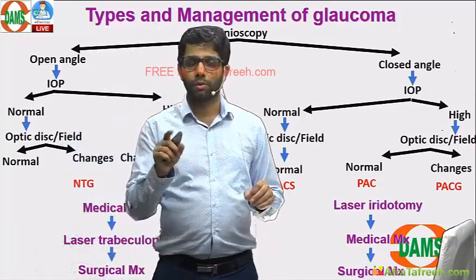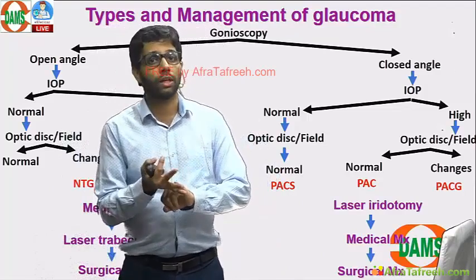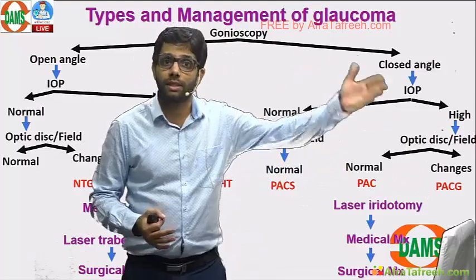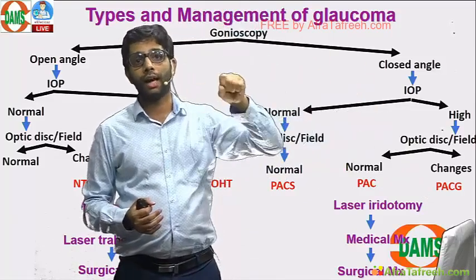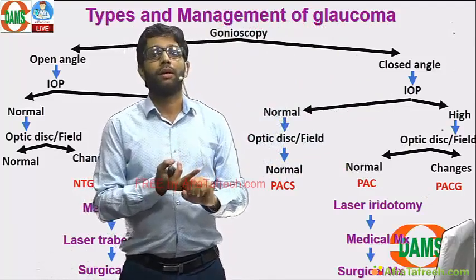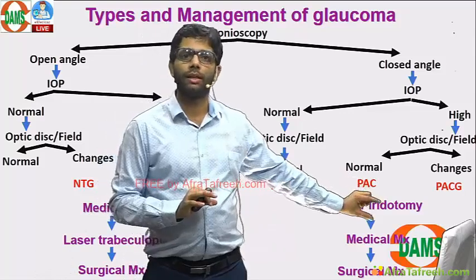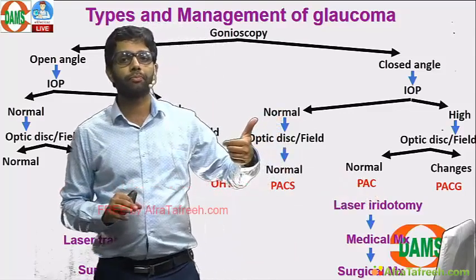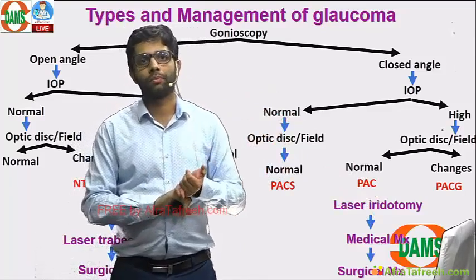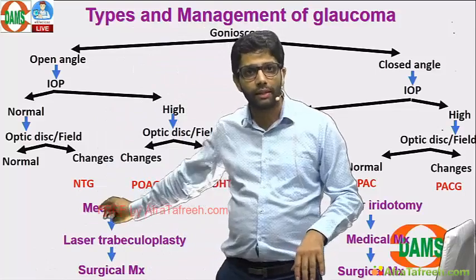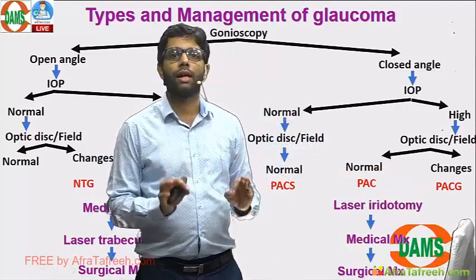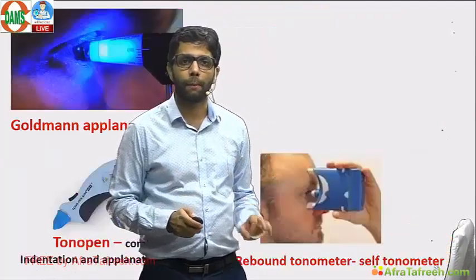Acute congestive glaucoma, remember this point. Acute congestive glaucoma, which is also known as acute angle closure, can be seen in any of these three. And that is an emergency situation. IOP goes very high, 60, 70. For that, immediate lowering of IOP has to be done by mannitol or acetazolamide. Treatment of choice for that condition will also be laser iridotomy, but the initial drug to be given is mannitol or acetazolamide. Otherwise, for POAG, NTG, PACG, the drug of choice, the first drug we start, is prostaglandins. Okay, I hope it is clear now.